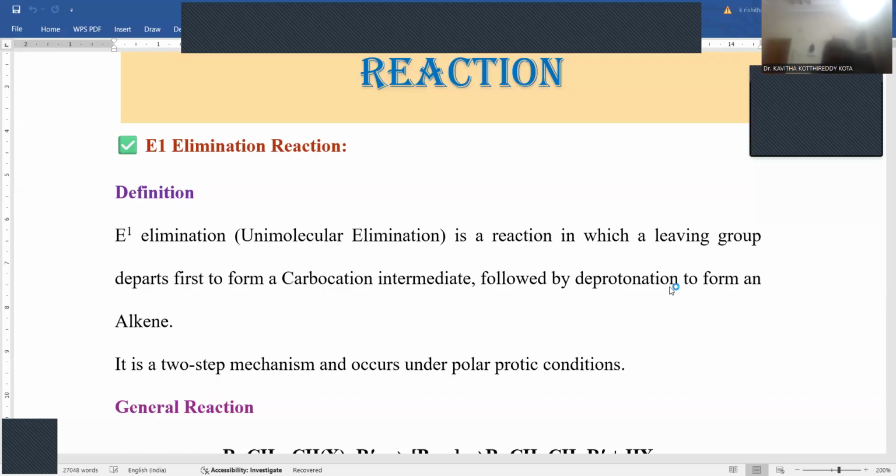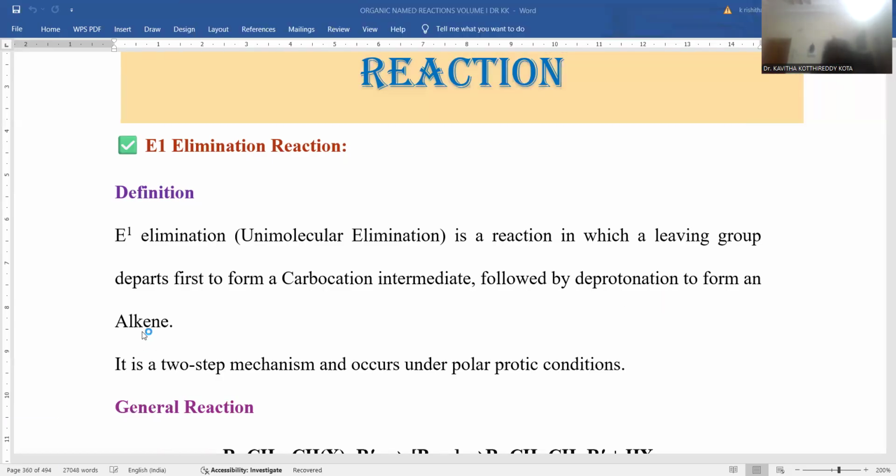Whenever deprotonation takes place, ultimately an alkene could be the final product. This is the way initially the leaving group and finally the proton will be departed. Ultimately a saturated compound will be transformed into an unsaturated compound by the elimination of a byproduct, so that alkene could be the final product starting with alkyl halide, right?